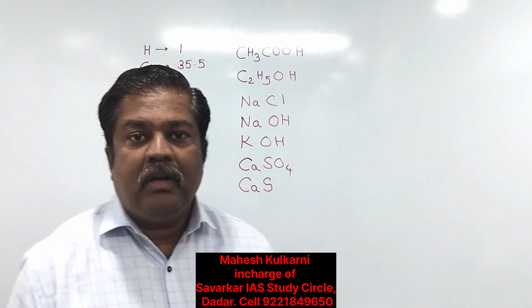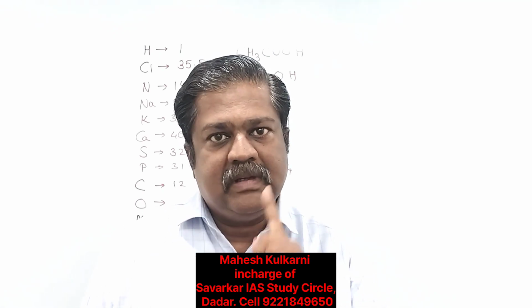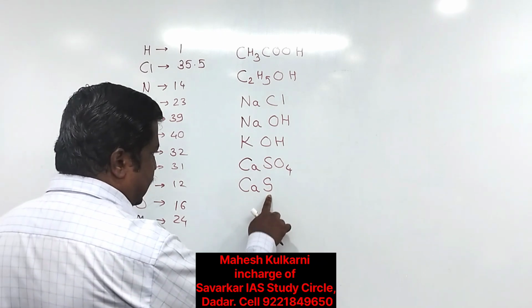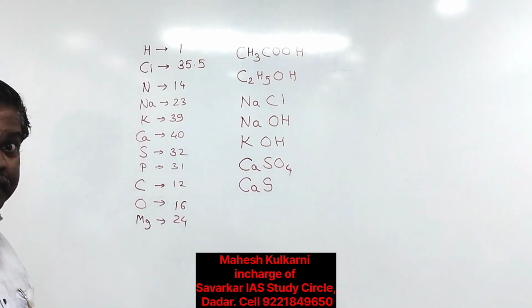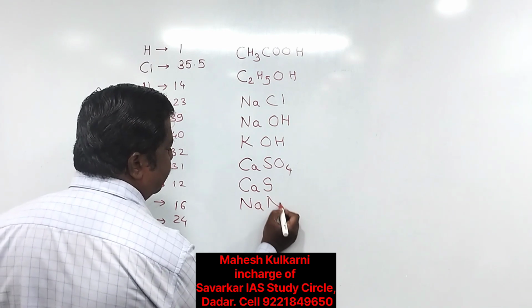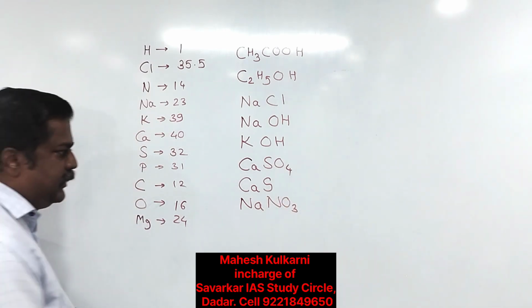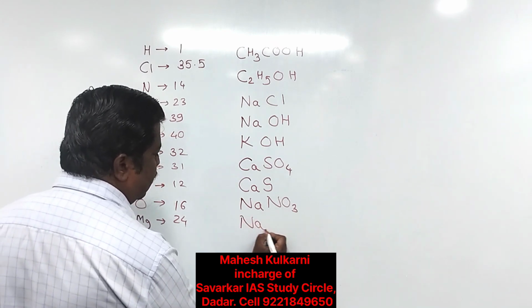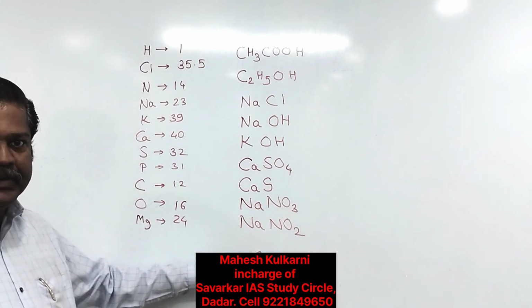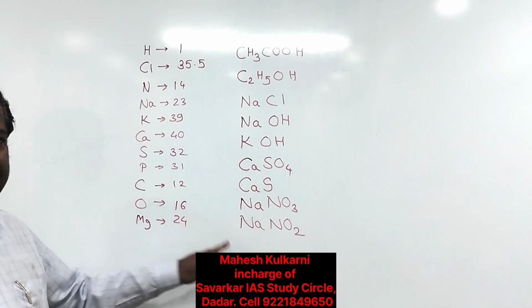Now here look at the pronunciation, it is sulfide. In the previous lecture also we explained, this is called calcium sulfide, this is called calcium sulfate. Sodium nitrate, sodium nitrite. So this is sodium nitrate, this is sodium nitrite.